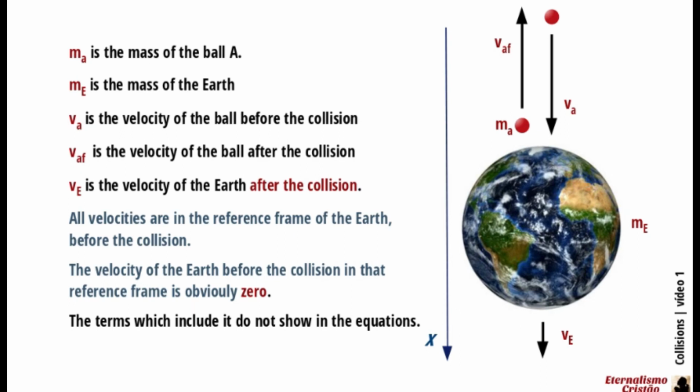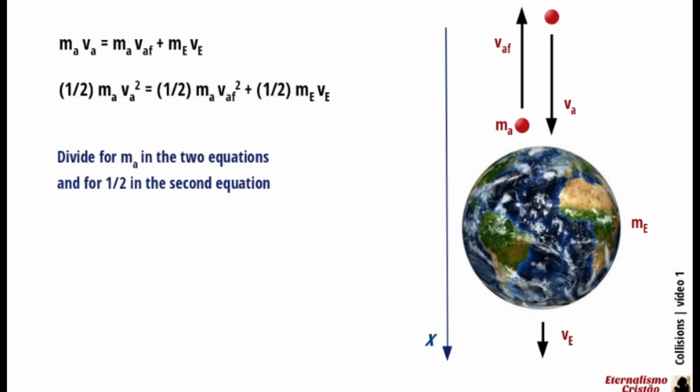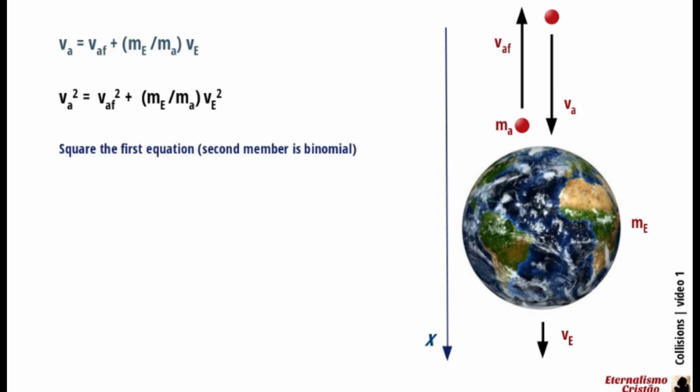All velocities are defined in the reference frame of the Earth before the collision. The velocity of the Earth before collision, in that reference frame, is obviously 0. The terms which include it do not show in the equations. Divide by ma in the two equations and by half in the second equation. Square the first equation. Note that its second member is a binomial.